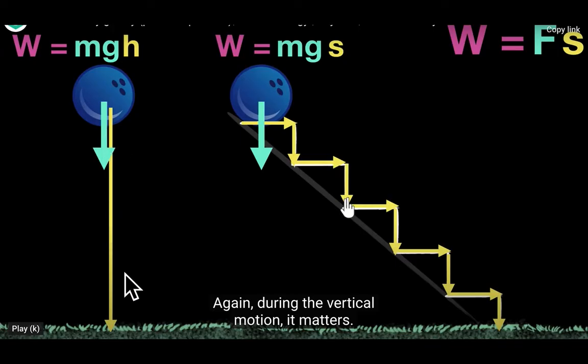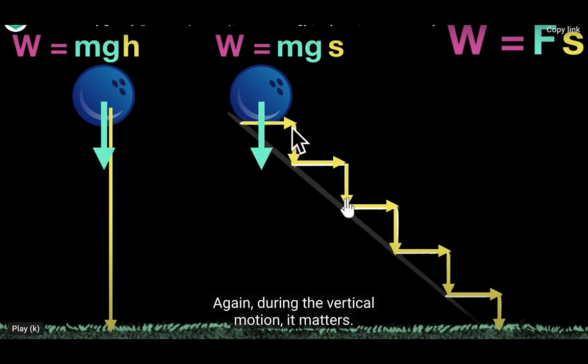The previous problem that we were going to discuss was the work done in this case, when the ball moves on the inclined path. In vertical, the work done is mgh because the ball is falling in the direction of gravity; the direction of displacement and direction of force are the same. But in this case, the direction of displacement is this, and the direction of force is this.